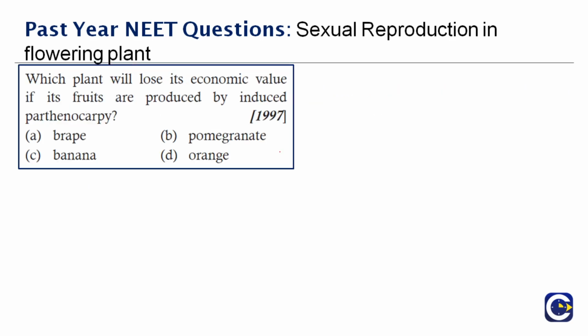Which plant will lose its economic value if its fruits are produced by induced parthenocarpy? This question was asked in the year 1997. So what do you mean by parthenocarpy?